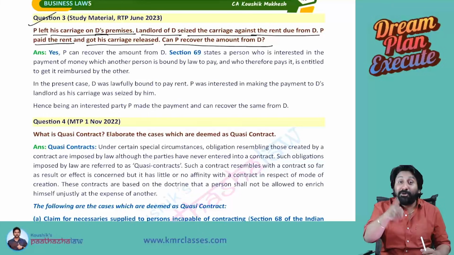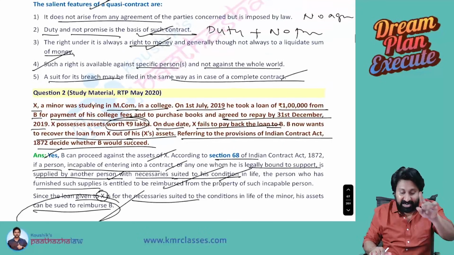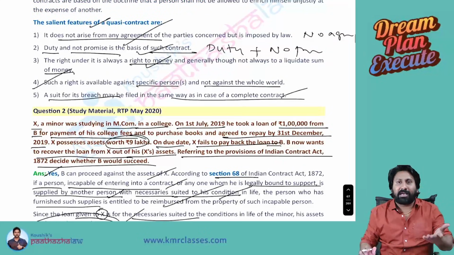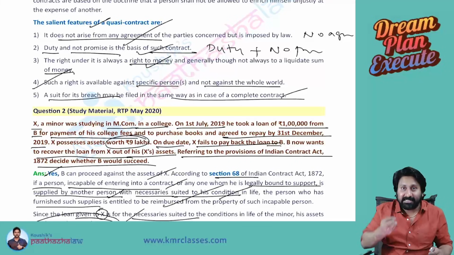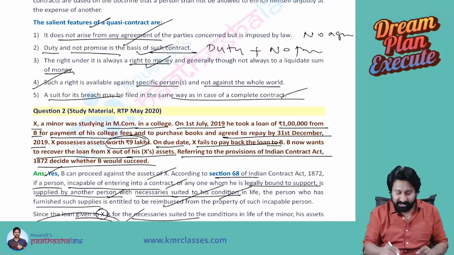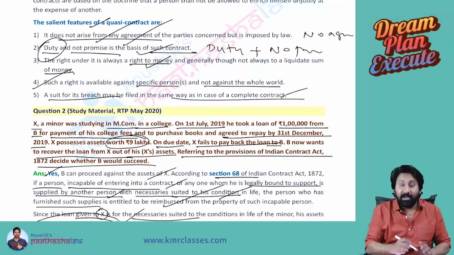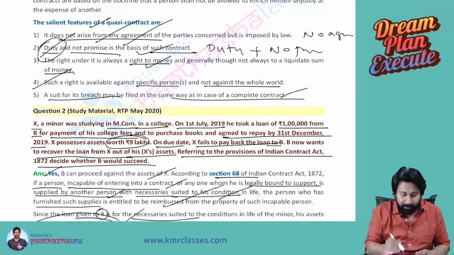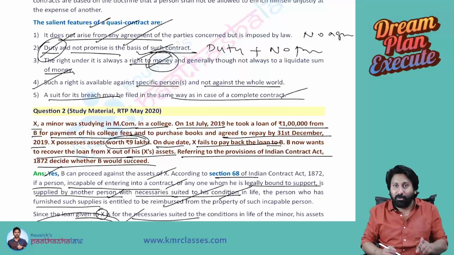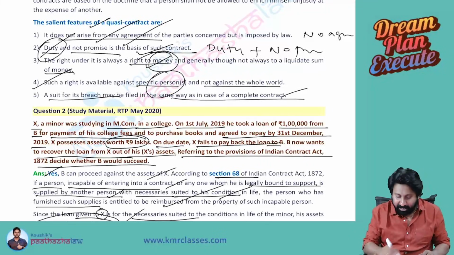So there is a duty, not a promise. Really, there is no agreement between both of us. So let us see whether all the conditions are satisfied or not. There is no agreement between D and P that I will pay your rent. Suddenly, it occurred as an obligation. Very good. There is a duty. Whose duty? D's duty to pay back to P. What does he have to pay? Money he has to pay. Only to whom? Only to P do I have that obligation.